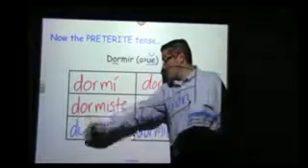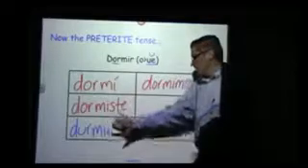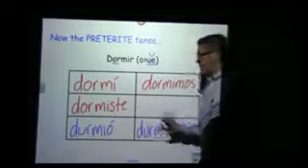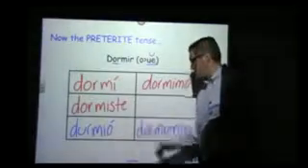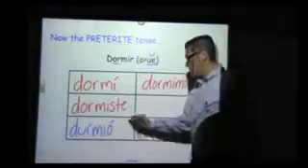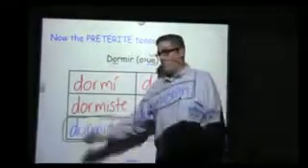Let me fix that so it doesn't look so much like a O. Durmió. Okay. You got it? So instead of a boot verb, now it's more like a flip-flop or a sandal verb. It's just down here in this bottom area. It's a sole verb. Just this bottom part, we've got stem changing.